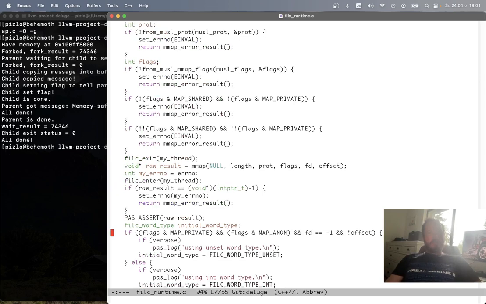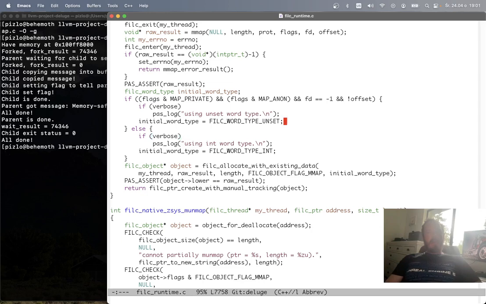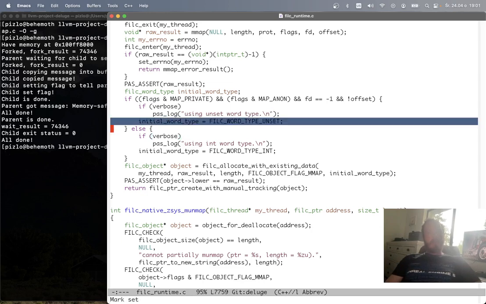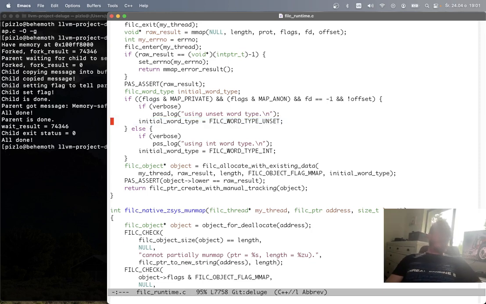And then what I do is I say that if it's a private mmap and it's anonymous and there's no offset and FD is -1, then I will initialize the Fil-C object to have the unset type, which basically allows you to use that mmap to store pointers and any kind of types, just as you would if you had called malloc.